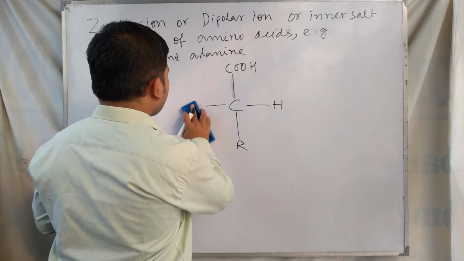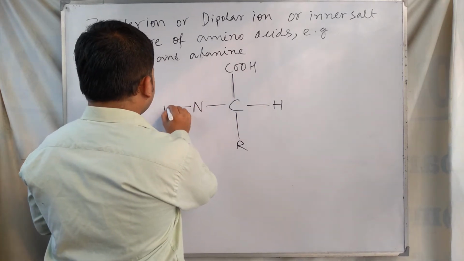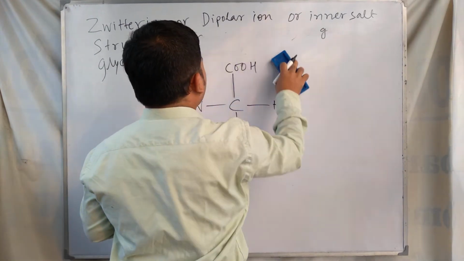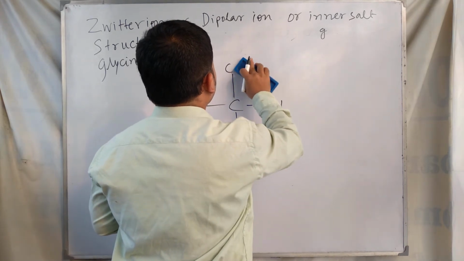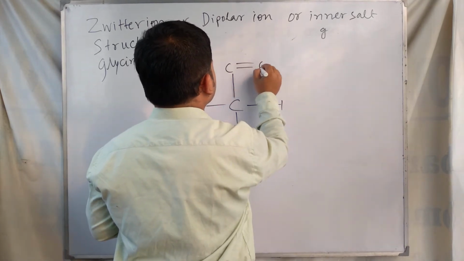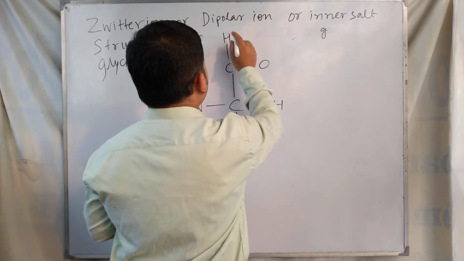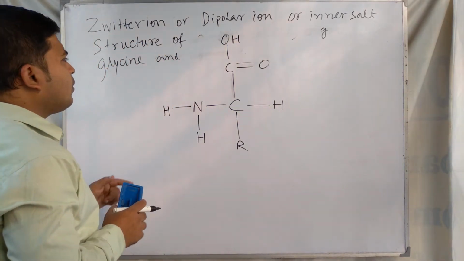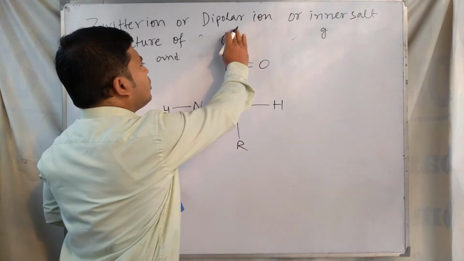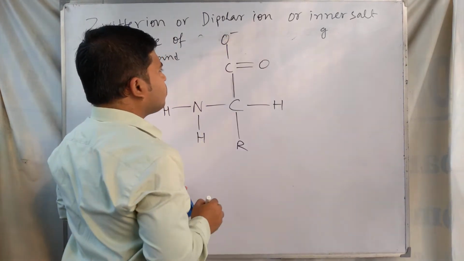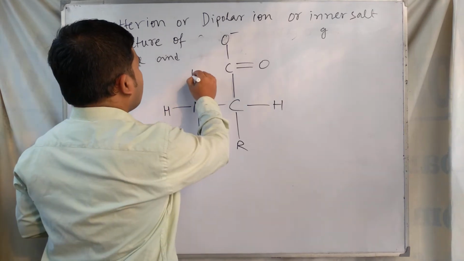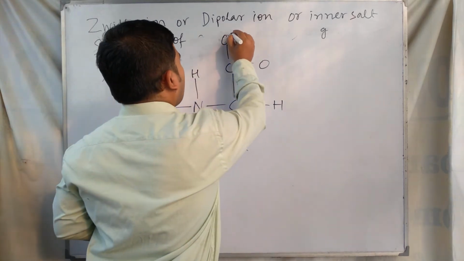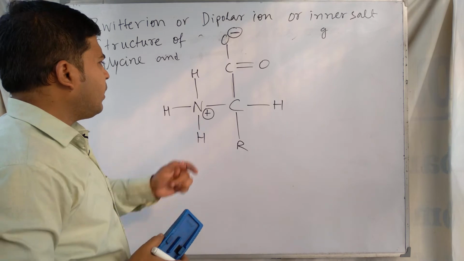If we draw it: NH2 and COOH. From the carboxylic acid group the hydrogen is removed, leaving O minus, and this hydrogen forms a coordinate bond with the amine group of the amino acid molecule.